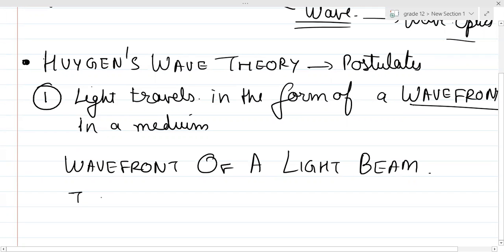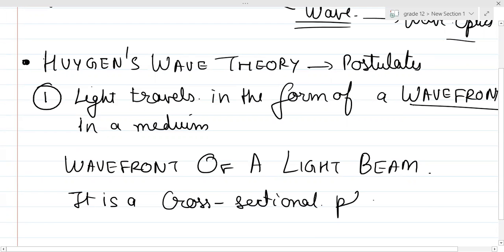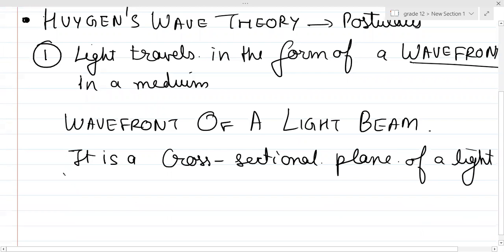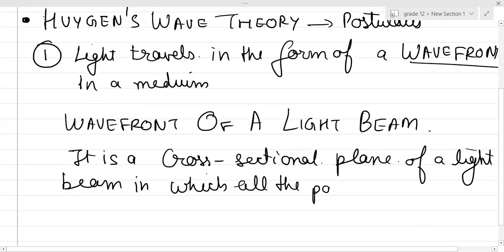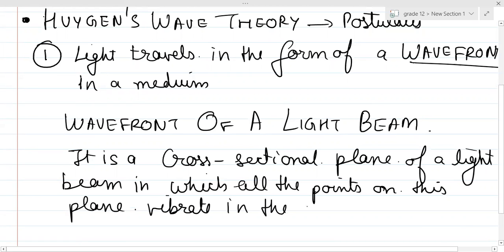Basically, you can write it is a cross-sectional plane of a light beam in which all the points on this plane vibrate in the same phase is basically called a wavefront.